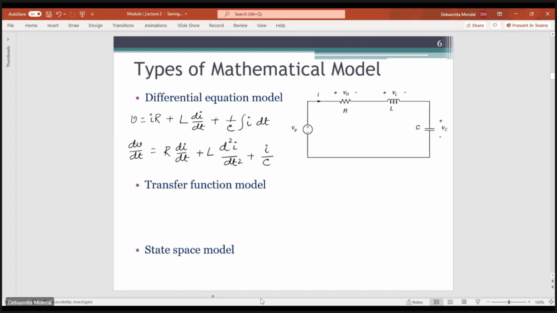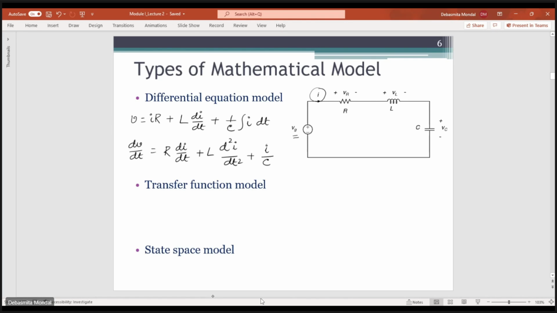This is a differential equation which defines the input output relationship. The input is voltage and the output is the current flowing through the system. So you can say that this equation is the differential equation model of the whole series RLC system.